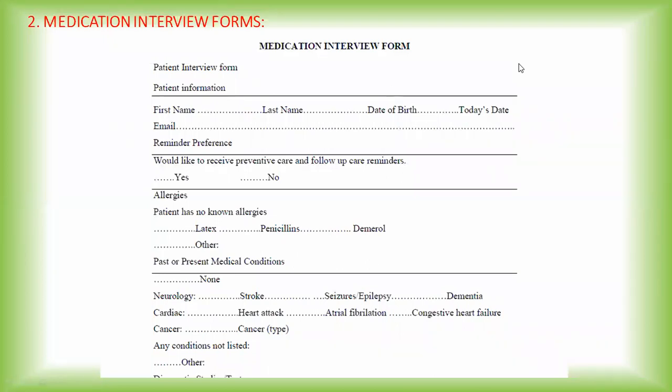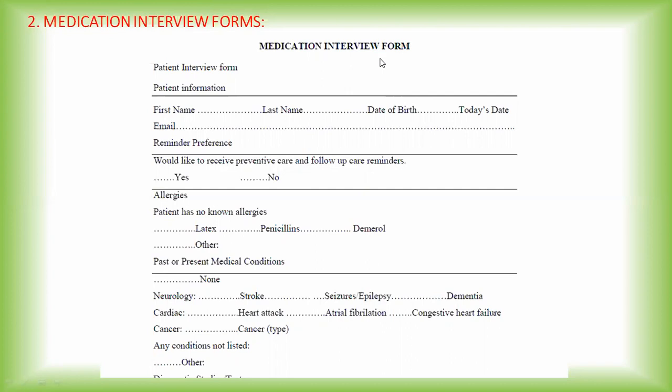If the patient has no known allergies, pick no allergy. If he is allergic, then whether he is allergic to penicillin, latex, Demerol, or any other medicines, that information is collected there.